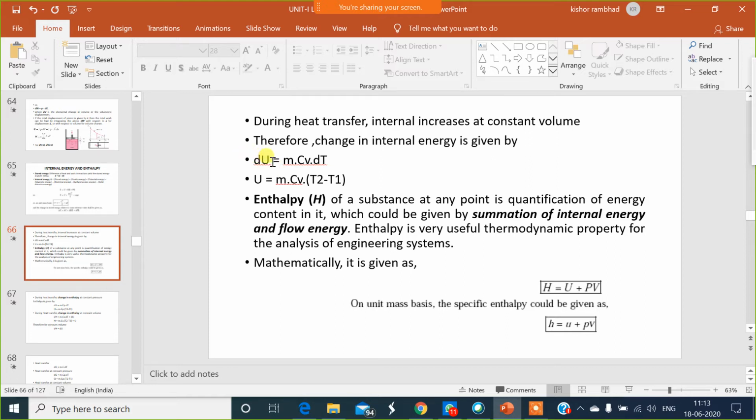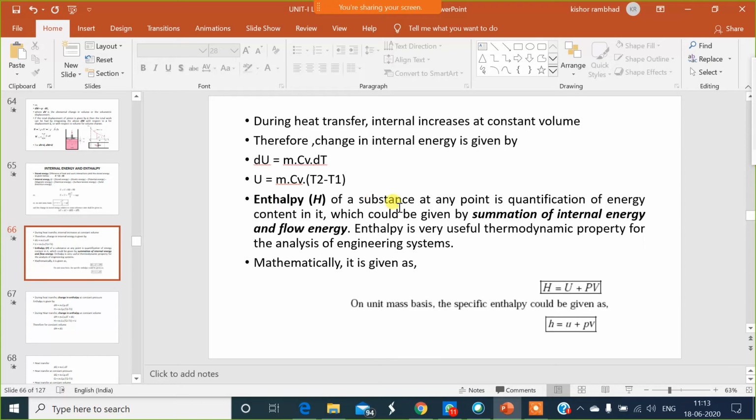Now, dU is the change in energy in differential form, which is equal to m Cv dT. If we integrate it, dU will be equal to U. m Cv is a constant. Integration of dT is T from 1 to 2, therefore it will be T2 minus T1. From 1 to 2 means process 1 to 2, volume 1 to 2, or temperature 1 to 2. Therefore, U is equal to m Cv (T2 minus T1).